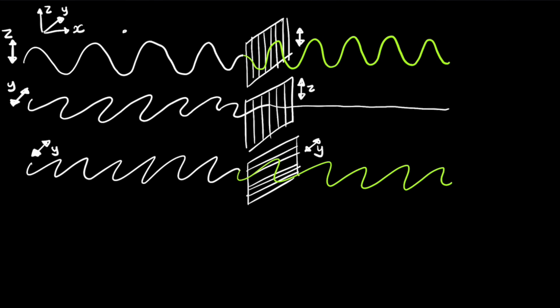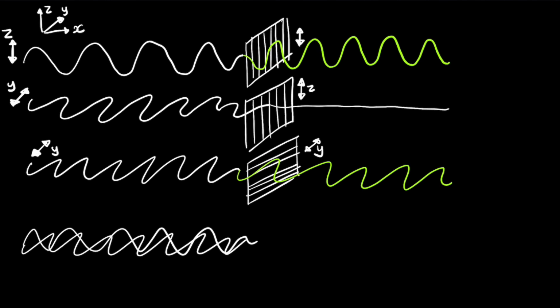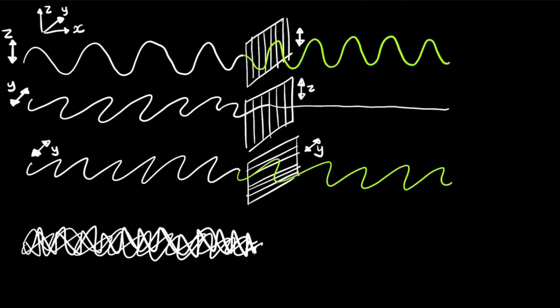This light here has been polarized in the z direction. This light here has been polarized in the y direction, as has this one here. Well, what is unpolarized light? Well, unpolarized light is basically just a mixture of all of these different types of light. So there might be some light oscillating in the z direction. There might be some light oscillating in the y direction. And also there could be anything in between. There's going to be light maybe oscillating at 45 degrees, pi over 4 radians. There's going to be light oscillating in this direction. And it's all mixed up in one.